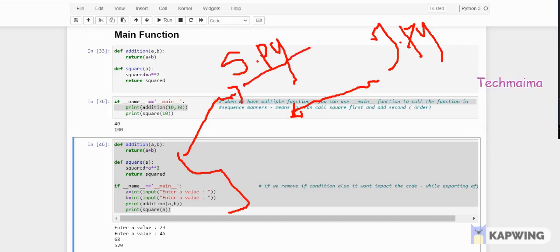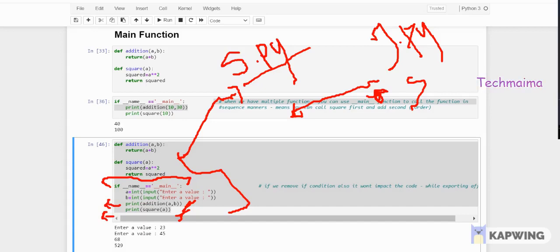When you're importing from your file to another file, if you are not using the main function or this if, then this will not give you the expected output. Because here you already have addition and square. But John has to do only square. He doesn't want to do addition. If you are not using this particular line, what will happen? First, it will print these two outputs, then only you will get your output for square. Getting my point? In this function, you have two different processes: one is addition and one more is square.